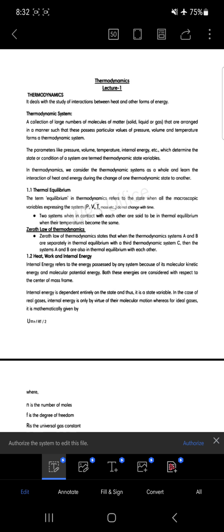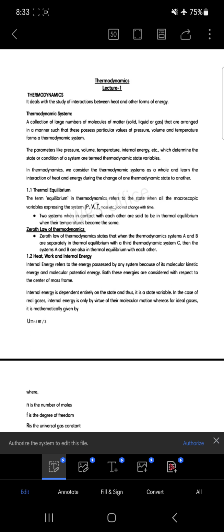Okay, so here you may see that internal energy is very similar to the energy terms that we have already studied in the mechanical system. Here we are talking about gases only. Internal energy comprises both the kinetic energy as well as the potential energy. This you shall understand.